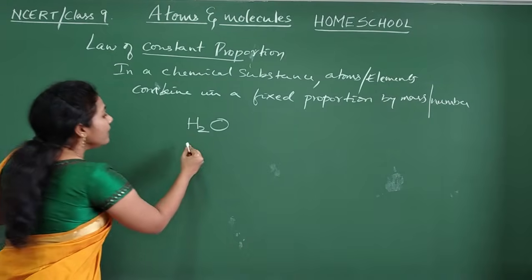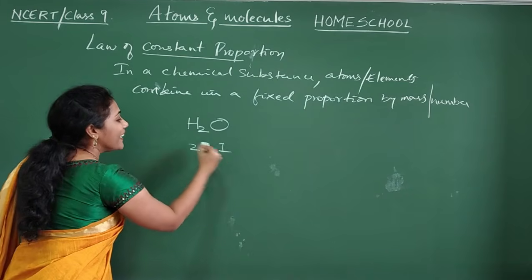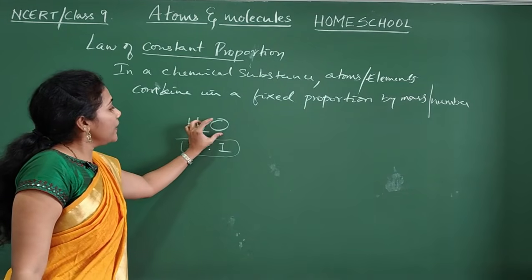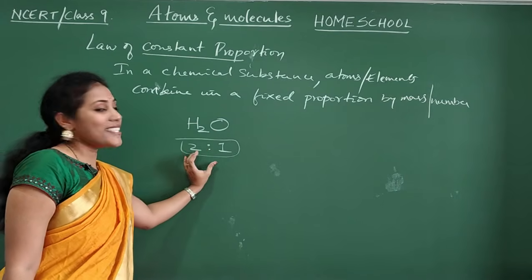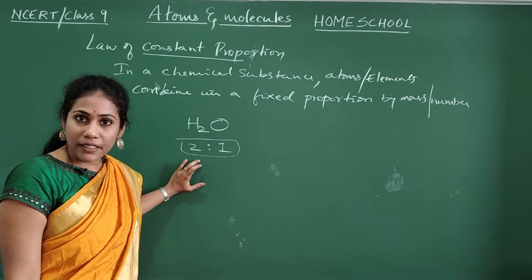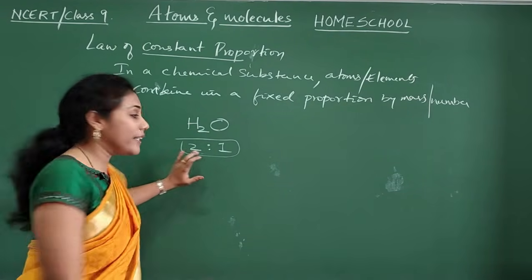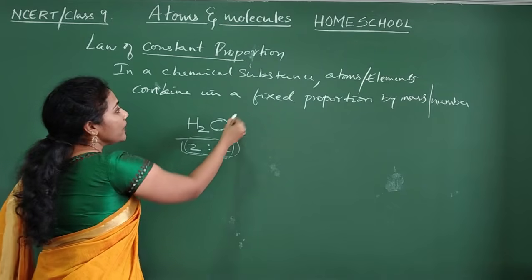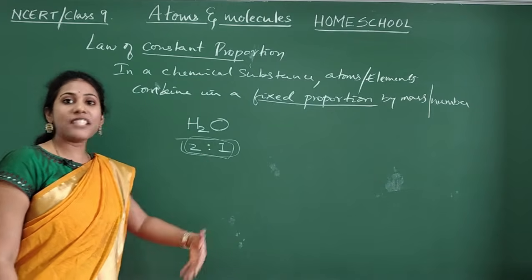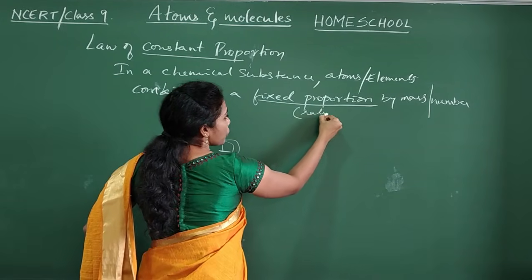Always two atoms of hydrogen combine with one atom of oxygen. Hydrogen and oxygen will combine in a 2:1 ratio. In water, hydrogen and oxygen are present in a 2:1 ratio. This is what we mean by fixed proportion, fixed proportion in the sense fixed ratio.